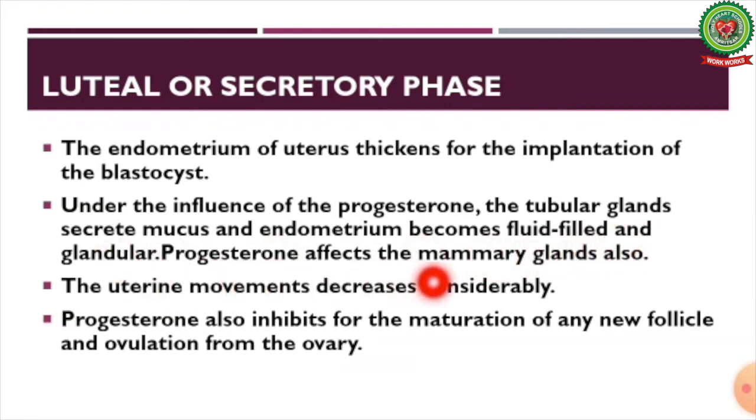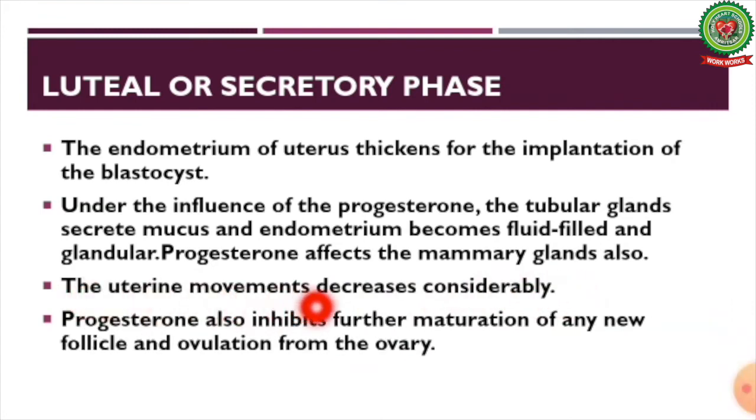Progesterone affects the mammary glands also. The uterine movements decrease considerably. Progesterone also inhibits further maturation of any new follicle and ovulation from the ovary.